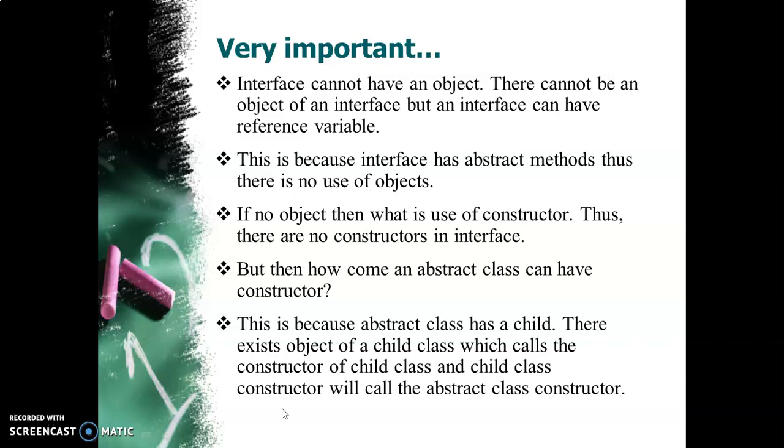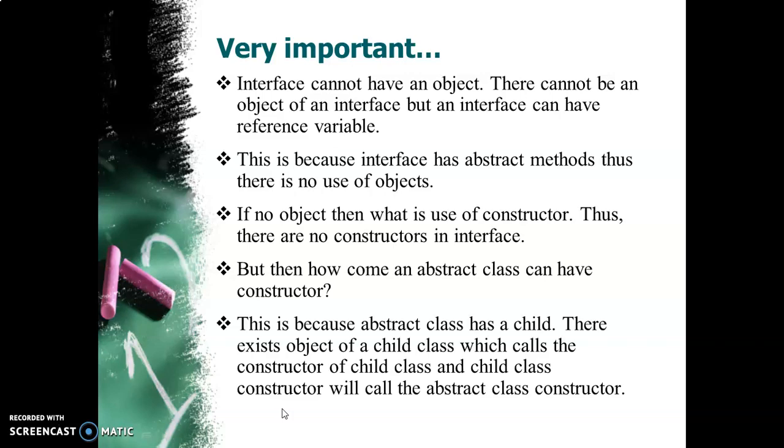Similarly, in an interface you do not have constructors. So what is a constructor? A constructor is basically used to initialize the objects, and if the object itself is not there, then what is the use of a constructor? So basically there are no constructors and objects in an interface. But yes, you can have a reference variable of an interface. We will come to know this shortly. What is a reference variable?